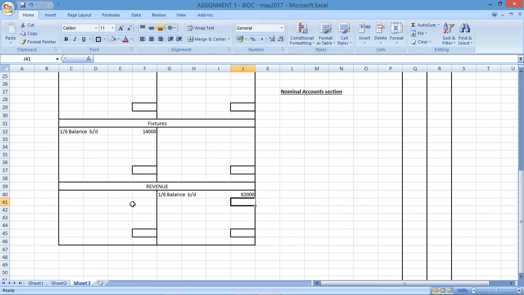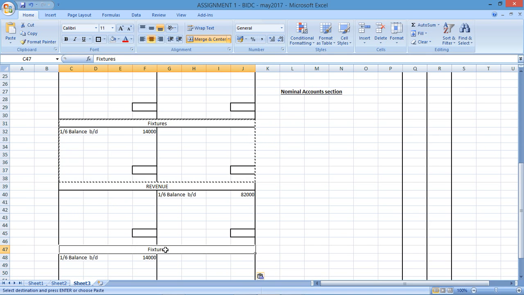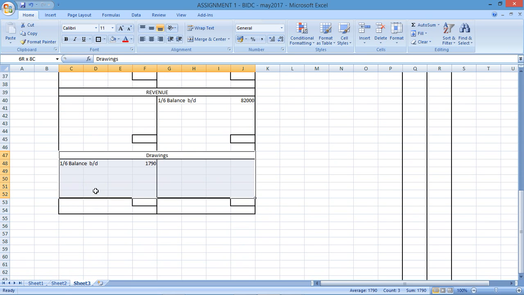Then after revenue, we have drawings. Drawings would have a debit balance, and the debit balance for drawings is 1,790.